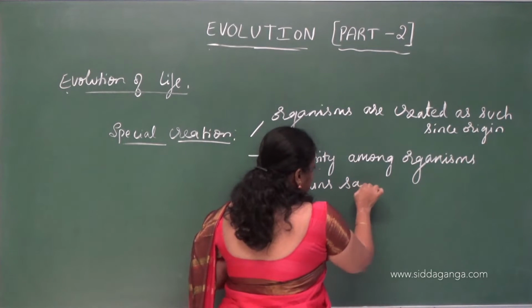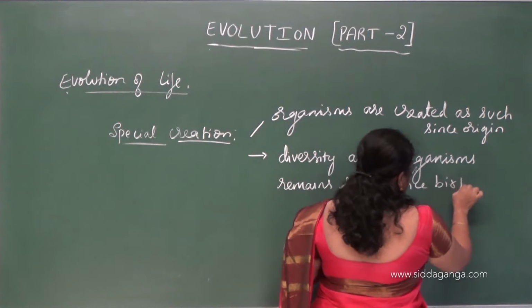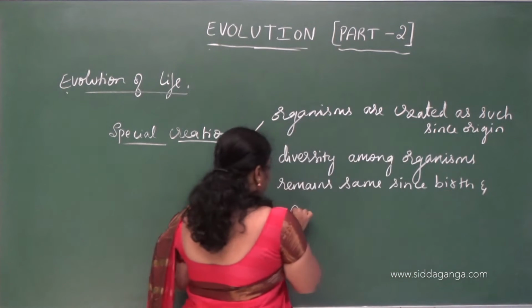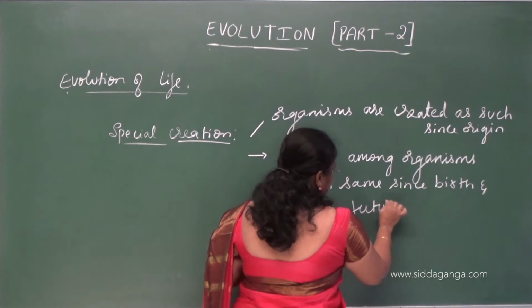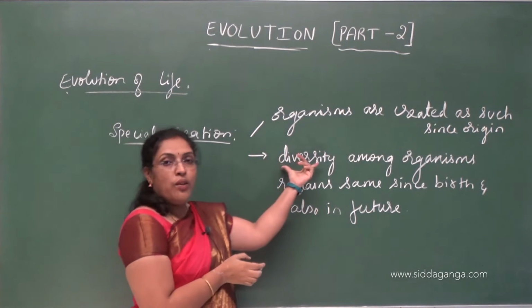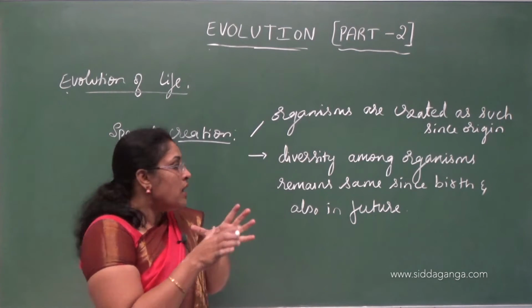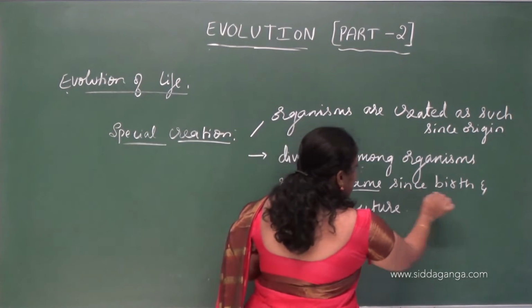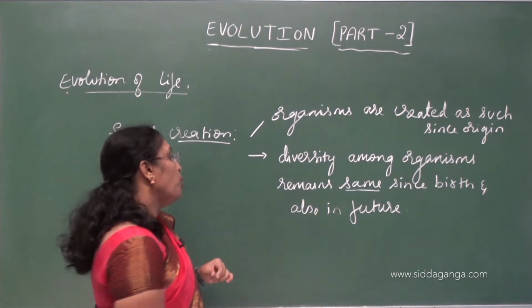remains same since birth and also in future. So what we see, different forms of lives, it is diversity. The diversity what we see among the organisms, they are the same since birth and they are going to be the same in future also.